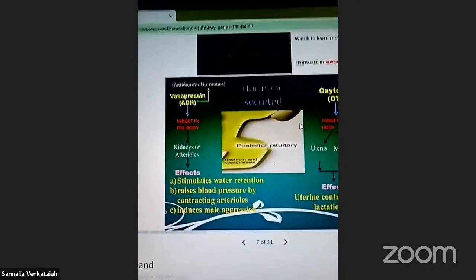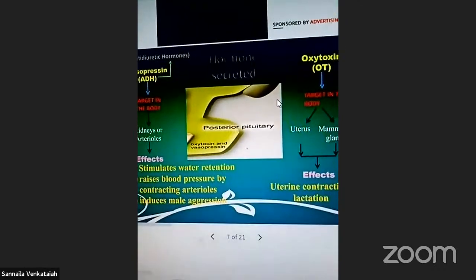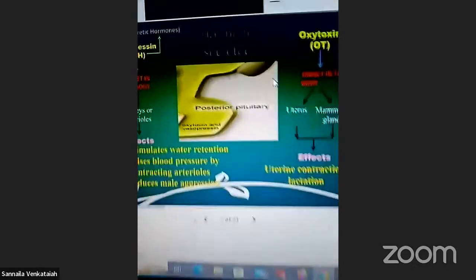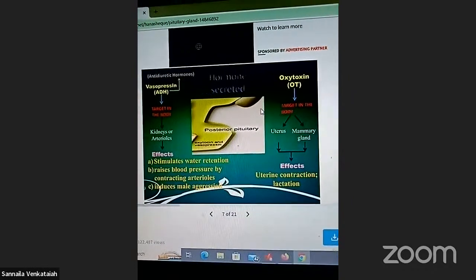ADH, antidiuretic hormone. Vasopressin is the antidiuretic hormone. These are from the posterior pituitary. How many hormones does the posterior pituitary release? 2 hormones: vasopressin and oxytocin.